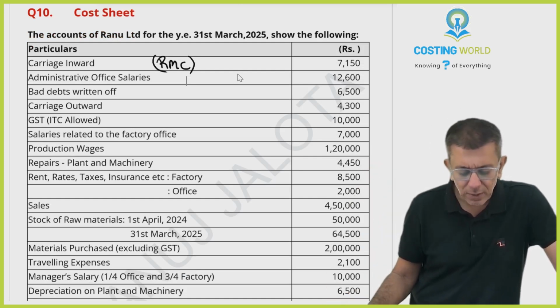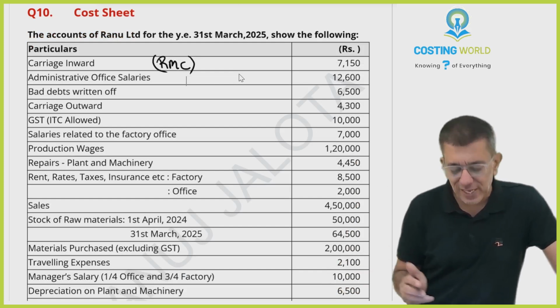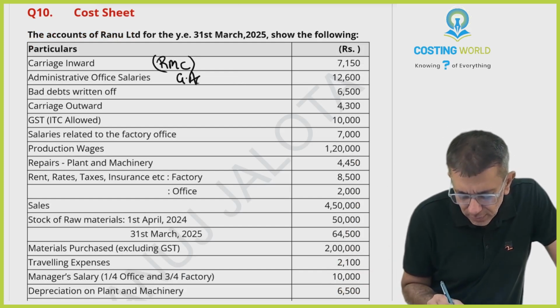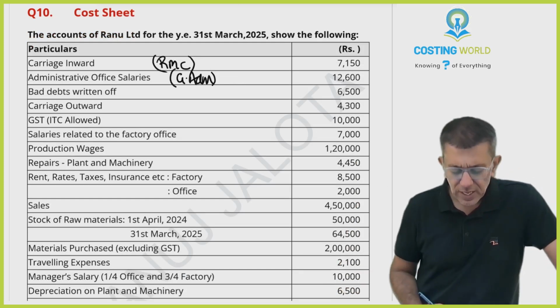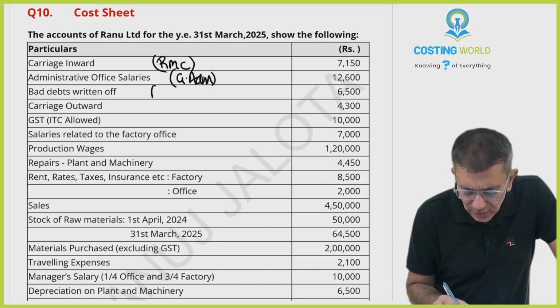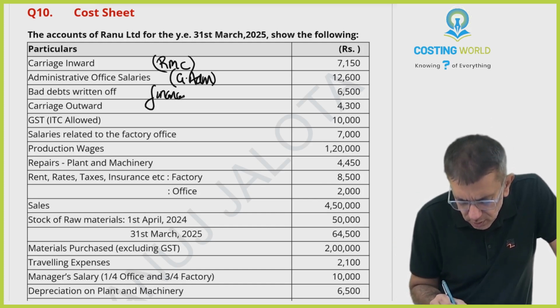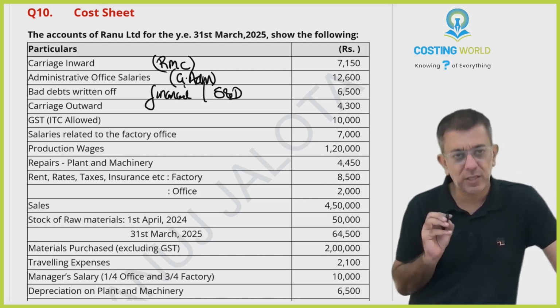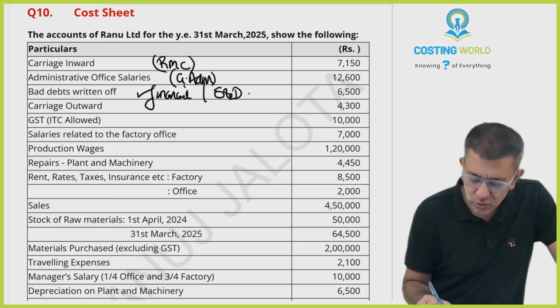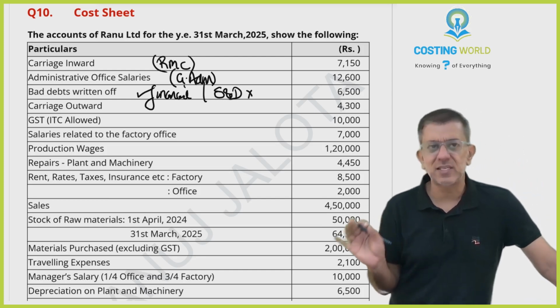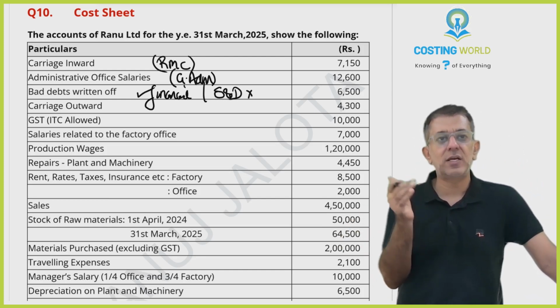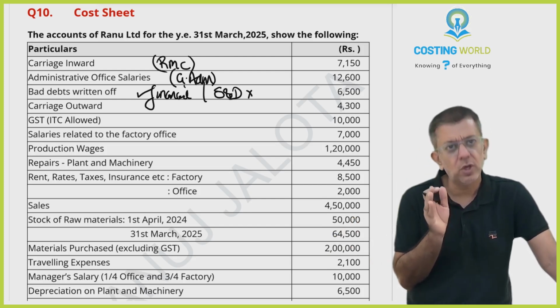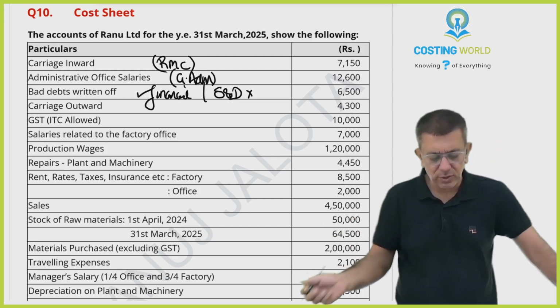Admin office salaries. These are office salaries, so this is general admin. Further, bad debts written off can either be financial or can be taken as part of S&D also. Anything is fine. ICAI has done this, so I will be doing that. In any case, I will write a note that we have taken it as financial and ignored from cost sheet. Alternately, you can take it also as part of S&D.